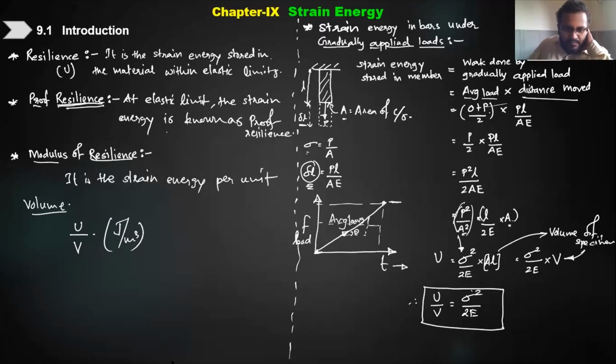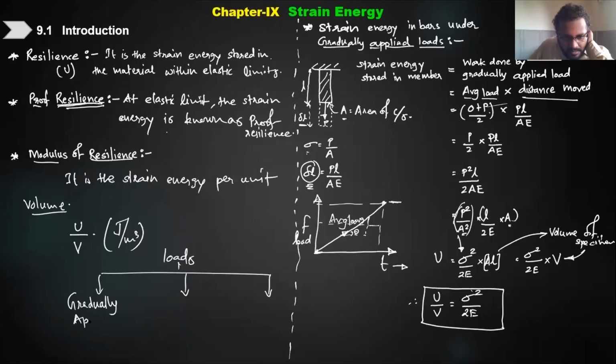Okay, there can be three types of load which you can apply. We can apply the load gradually, we can apply the load suddenly, and we can also apply the load by an impact. So the loads can be, as I told you, of three types. One is gradually applied, the other one is suddenly applied, and the third one is impact load.